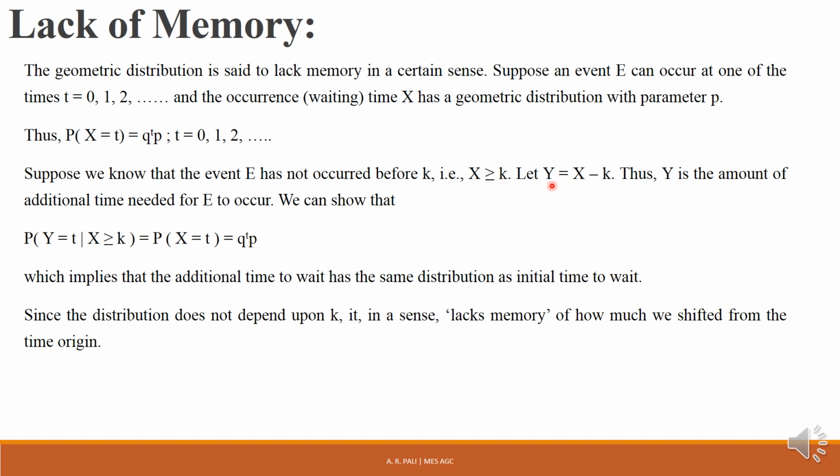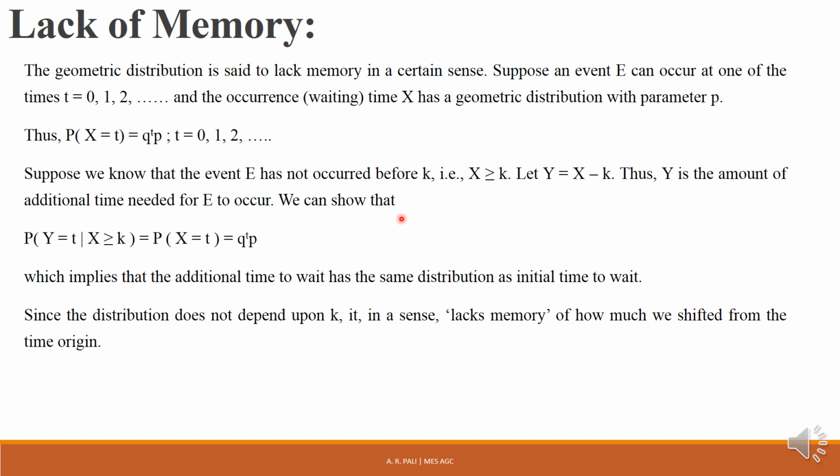Now let Y equal X minus k. This is the additional time required for the event to occur after k. So this is nothing but 5 minus 3, which is equal to 2 hours. The phone call has taken 2 hours more than k to occur. Thus, Y is the amount of additional time needed for E to occur.